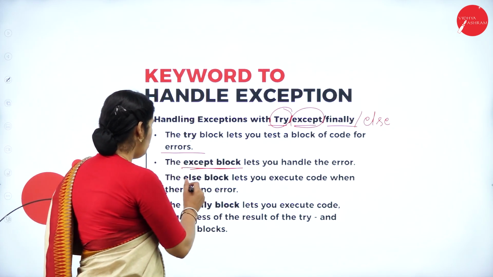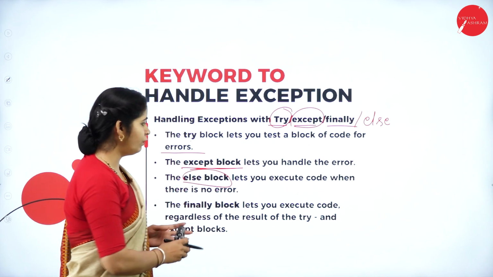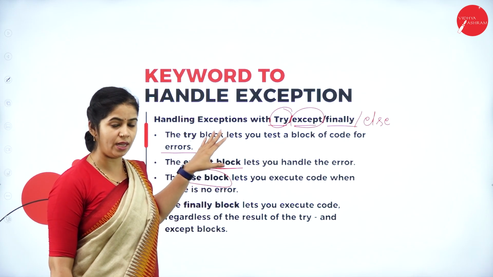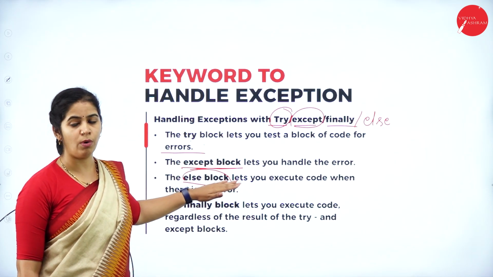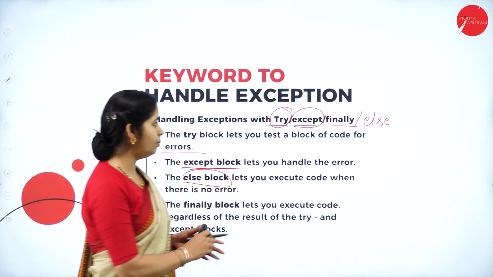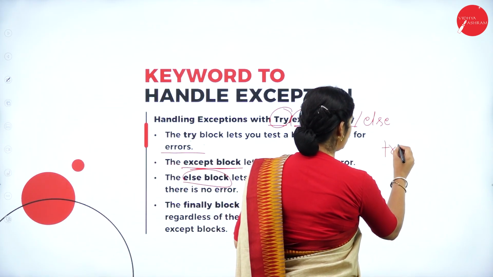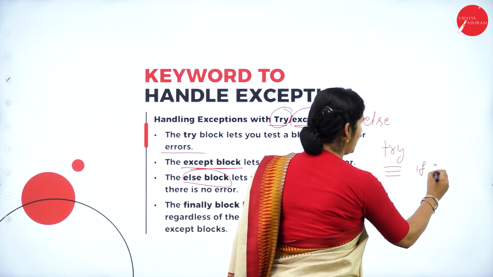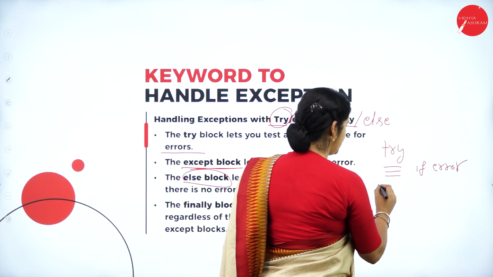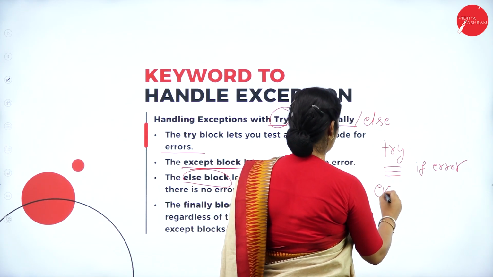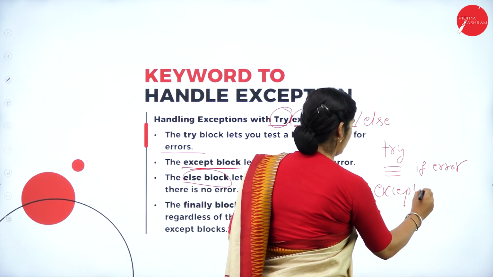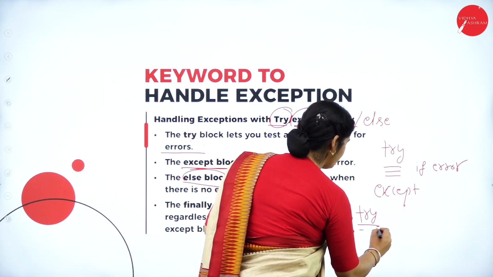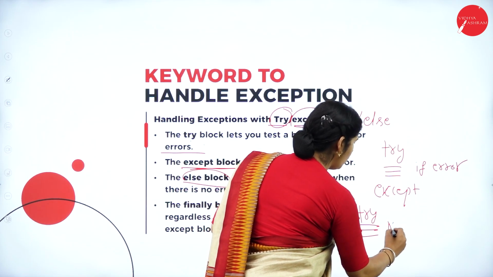The else block: if no errors are there in the try block, then the else block will be executed. Getting the point? In try, one piece of the code will be there. If there is an error, do except. In the try block, I had put some piece of the code. If no errors,